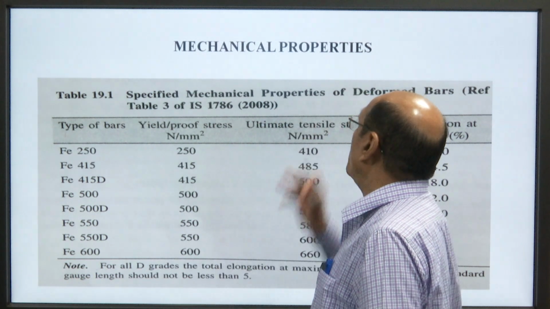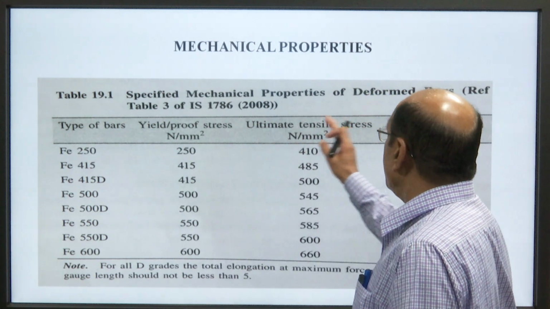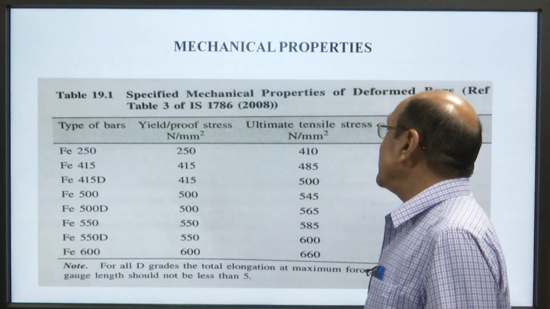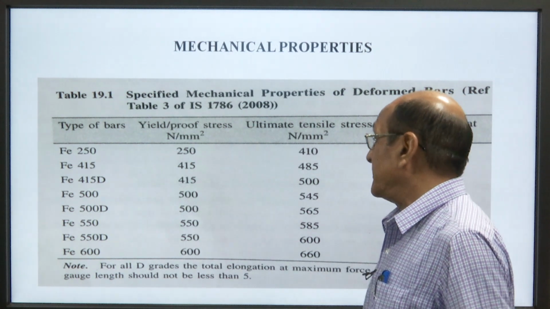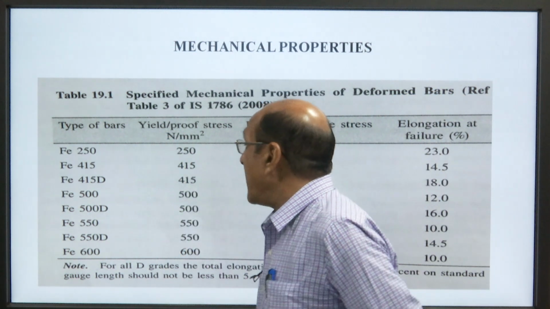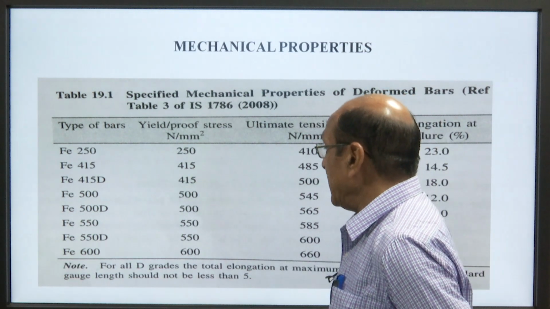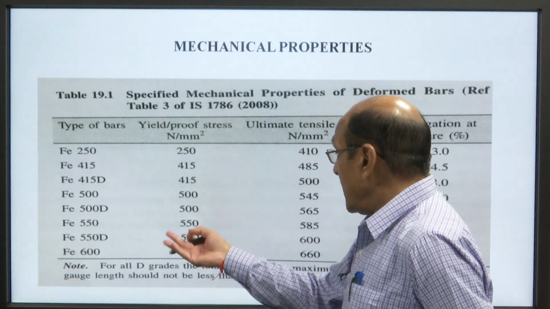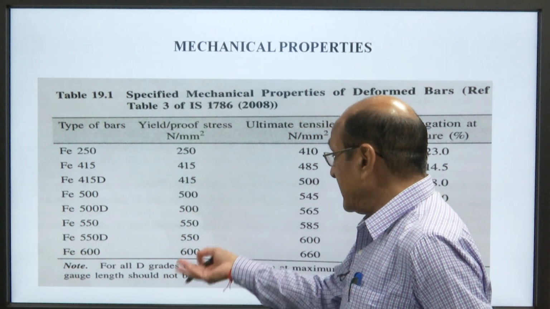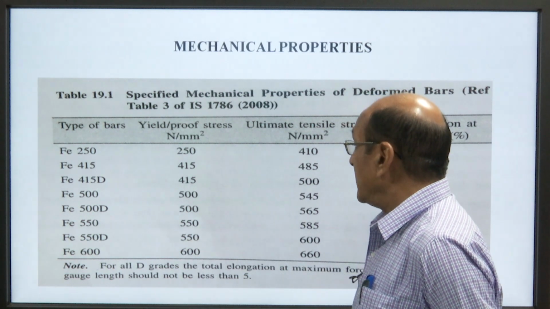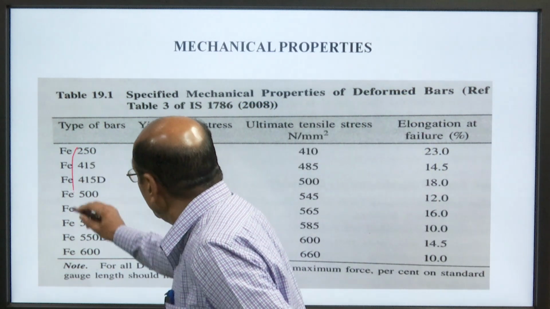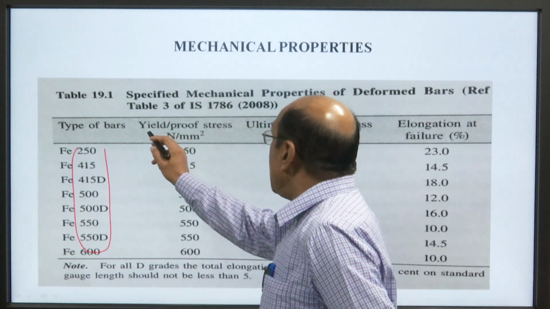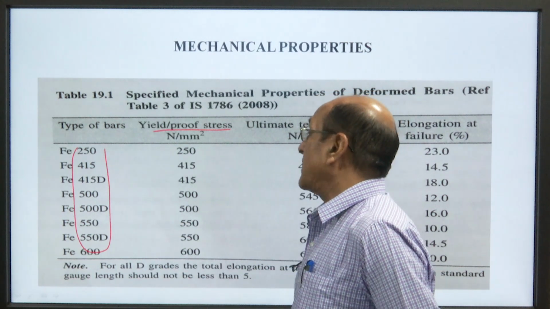Now, come to the mechanical properties, the specified mechanical properties of deformed bar. This is in IS 1786 2008. These are the types of bar: Fe 250, Fe 415, Fe 415D, Fe 500, Fe 500D, Fe 550, Fe 550D, Fe 600, and this denotes the yield and proof stress in Newton per millimeter square.